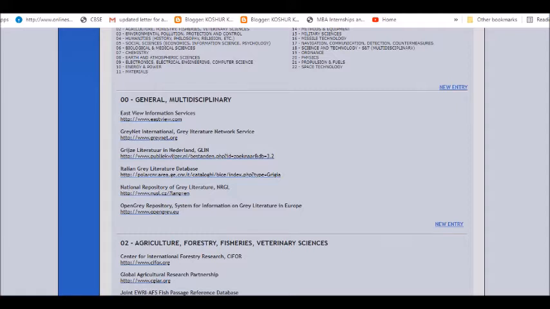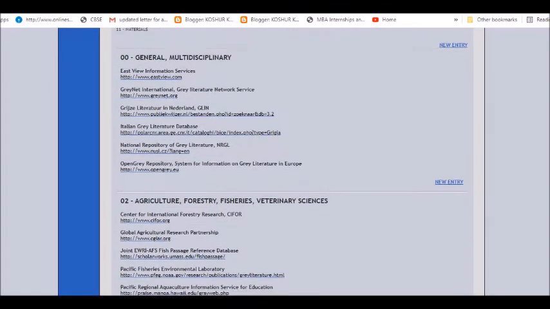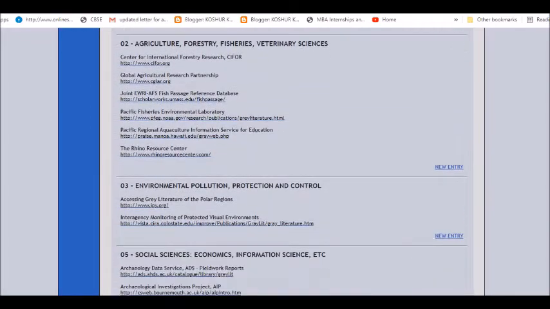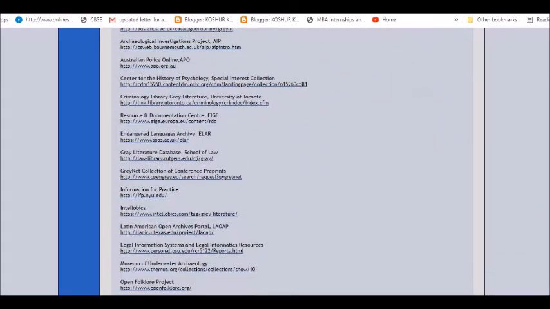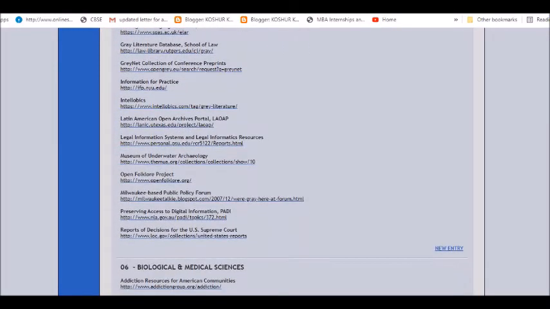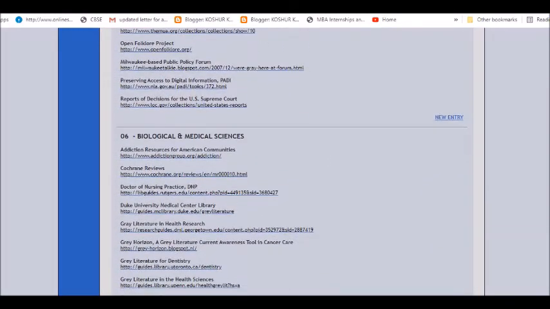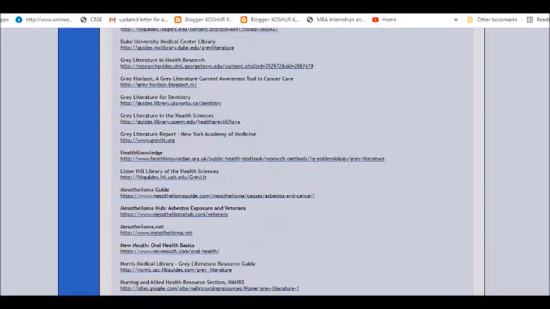Let me just scroll down a little bit, and you will find out how many varieties of websites are available for you to proceed further in order to know more about the grey literature and use some of the things which are available for your own research areas. Okay, so this is it, and in case you want to write to them, you are most welcome.